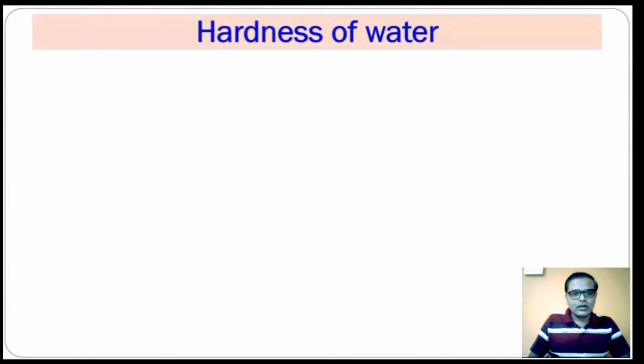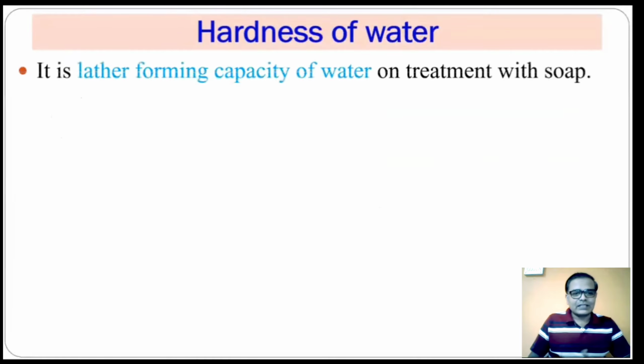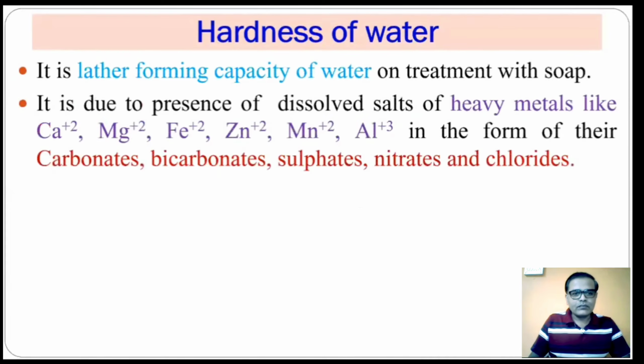Now we'll see the concept of hardness of water. So what exactly is hardness? As we know, we have seen to some extent what is meant by hard water. Hardness is nothing but the lather-forming capacity of water when it is treated with soap, and it is due to the presence of various dissolved salts of heavy metal ions.